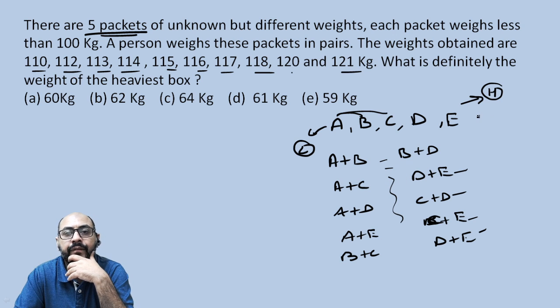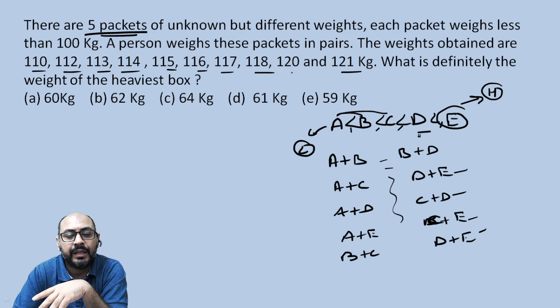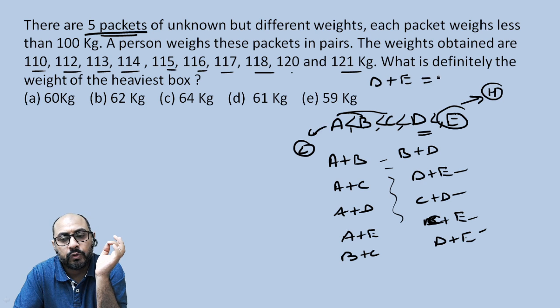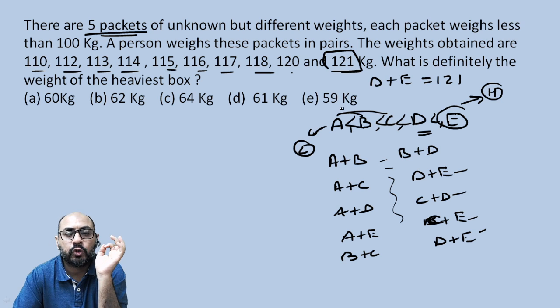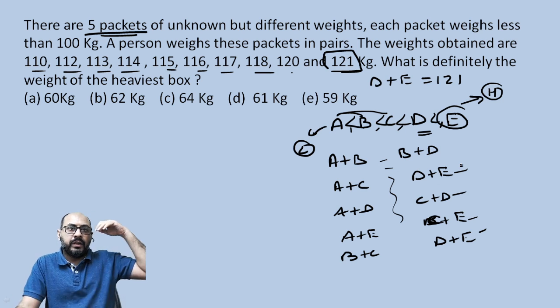So if you have understood, then you can see if E is the heaviest and, say, A, B, C, D, and E are all in ascending order, then D becomes the second heaviest, right? And you can say that D plus E should be equal to 121 because the heaviest two should be weighing 121 kilograms, right? This is where we can start.